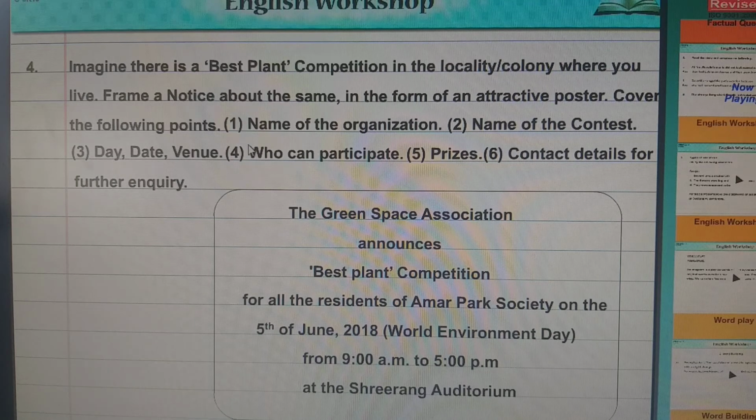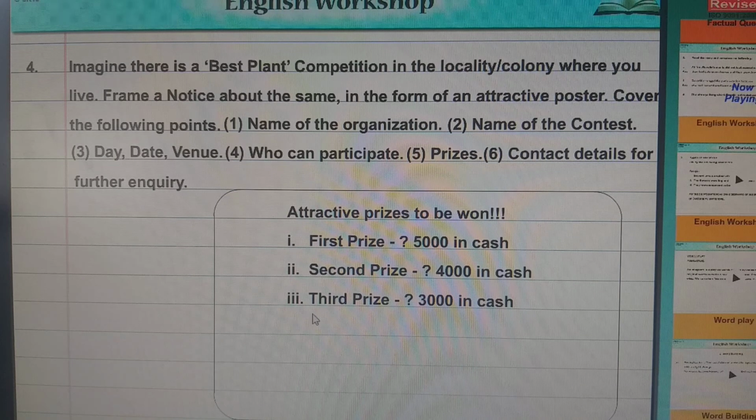So we have to cover these points, children. They give the points, and according to those points only, and see the format. Blocks also should be there, and see the space how they have left, and then the detail about it. Attractive prizes to be won. Which prizes? The first prize will get 5,000 in cash, the second prize 4,000 in cash, and the third prize will be 3,000 in cash. Understood now? Yes. So now you can see.